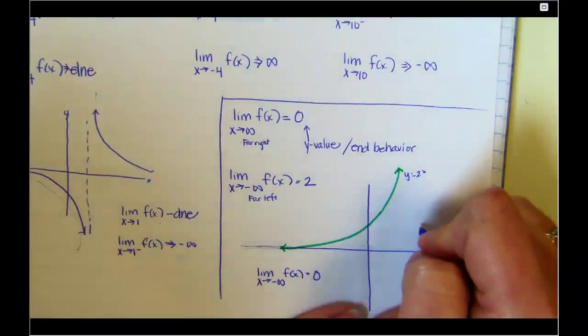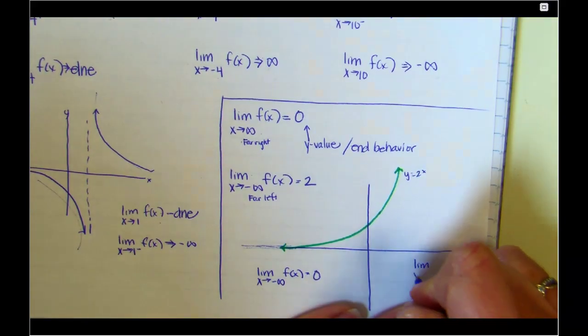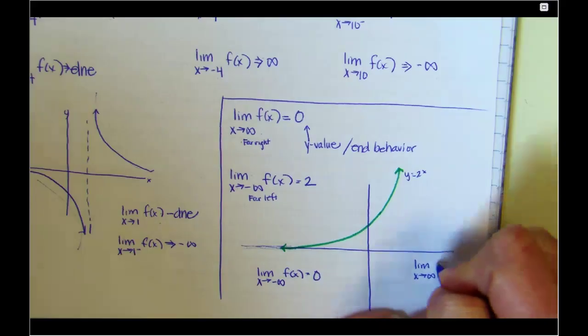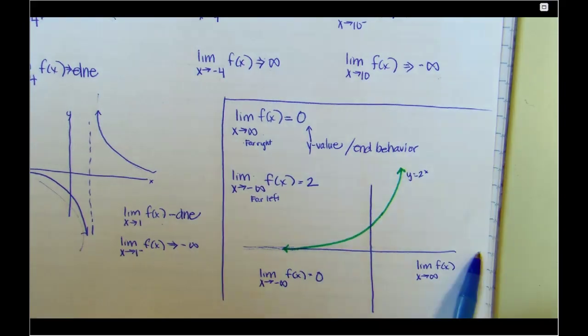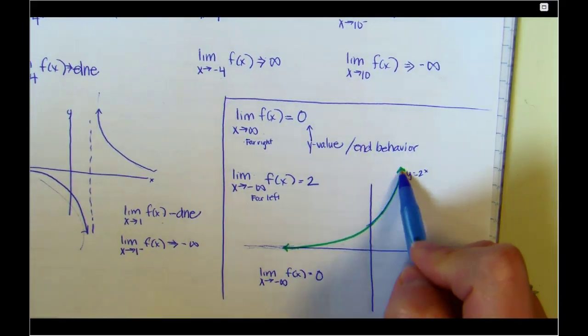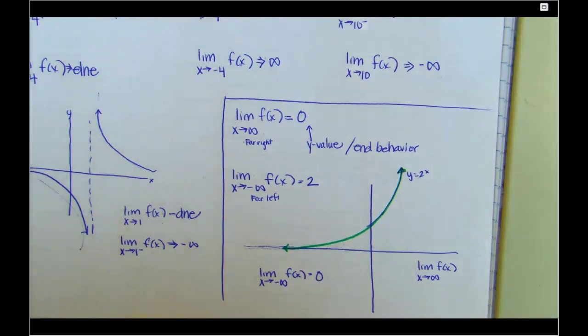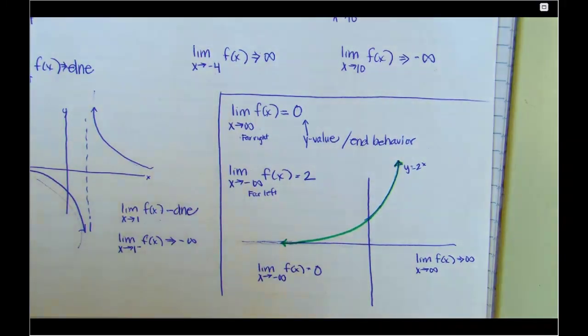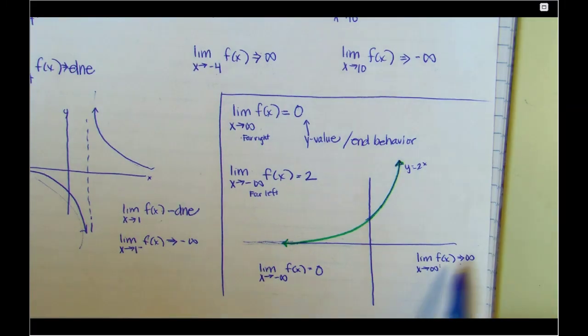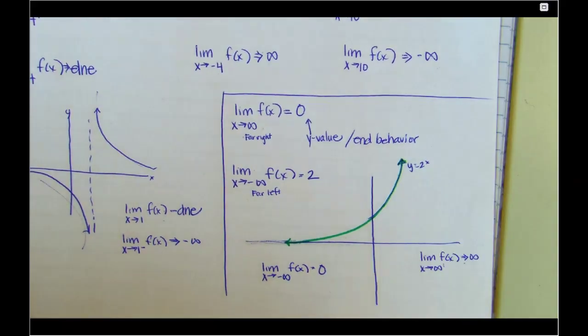Now, the only other combination you could have is something like this. The limit as x approaches infinity of f of x. So limit as x approaches infinity means I'm going as far right as I can go. So start following the graph right. And what's happening to it? It's going up. So his limit or his description is infinity with not an equal sign because it's not a number. Okay, so I can have an infinity in both places. That's weird, but it's just describing behavior, right? As I go out to the right, what's happening? It's going up and it doesn't go down because that's not the kind of function it is.